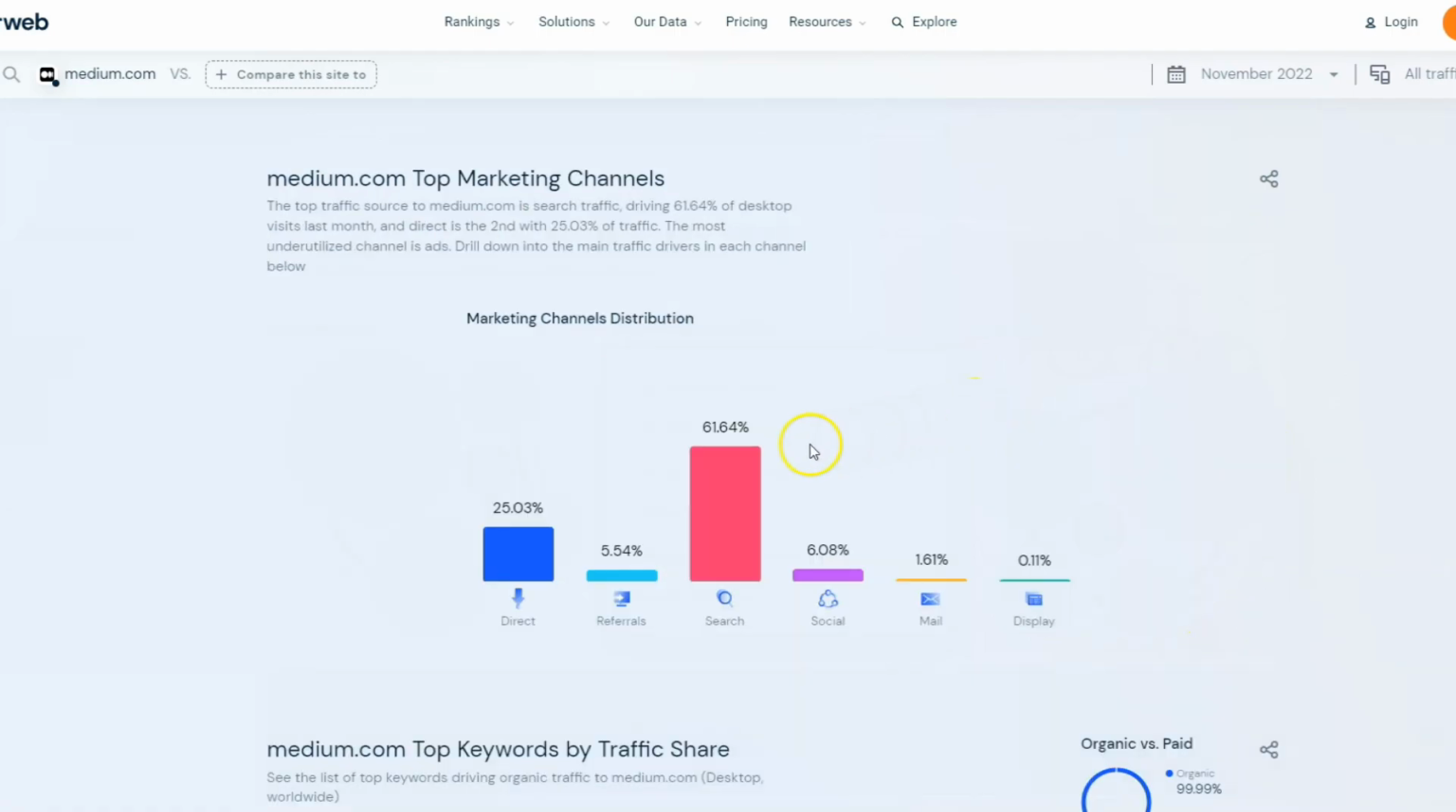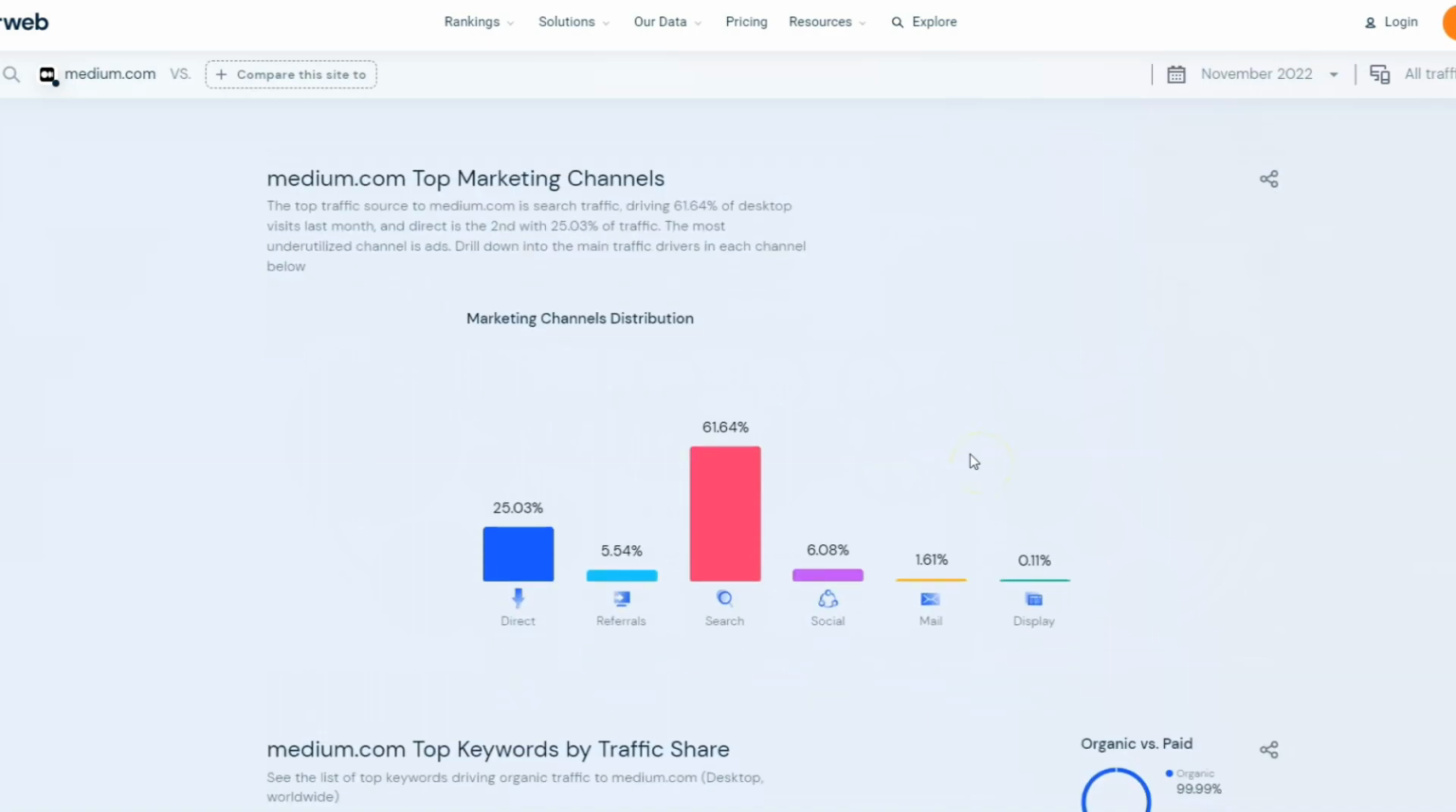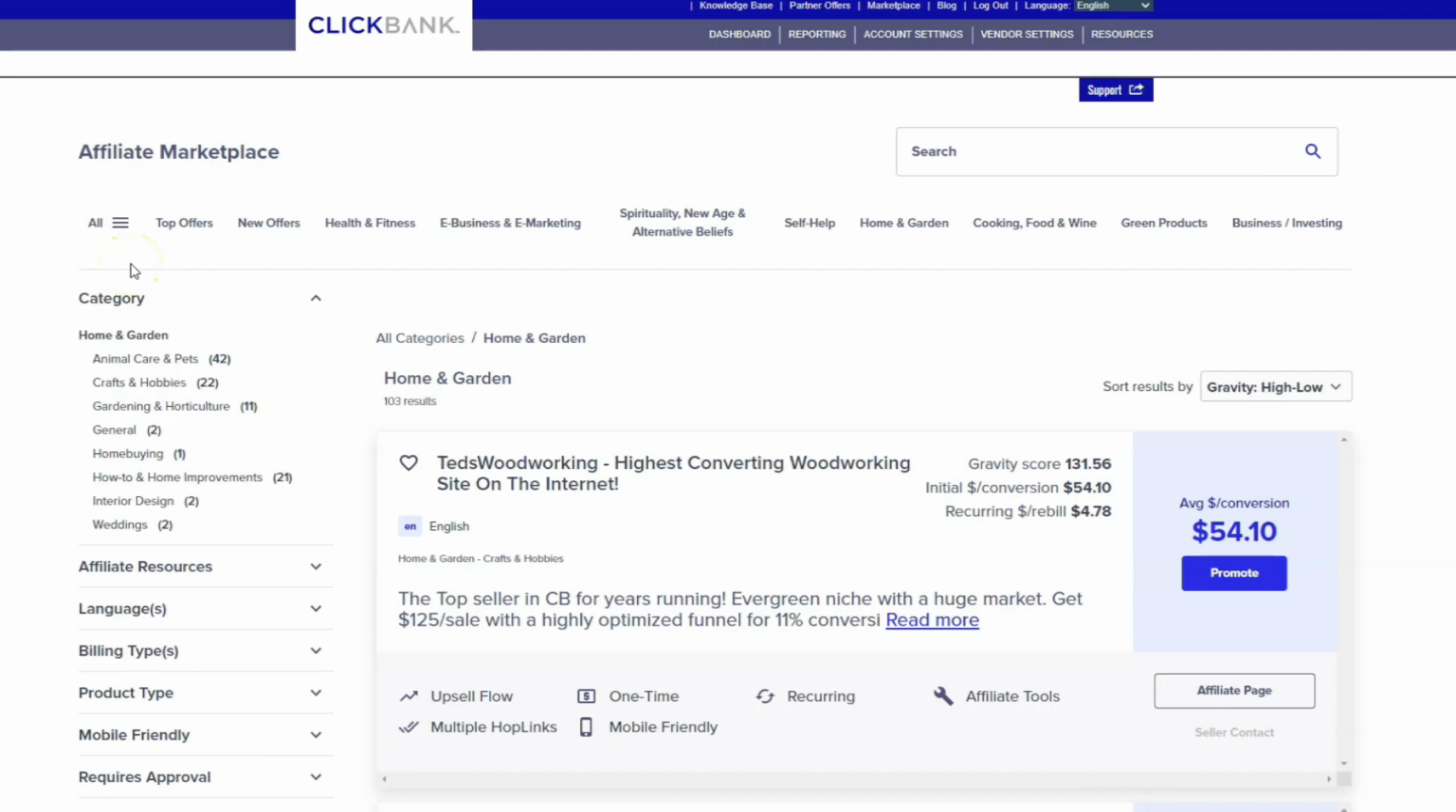Most of the traffic to Medium is coming from Google, and this is the reason that promoting in Medium is like a long run. It's not a quick, easy marketing, and we need to take in mind all the SEO aspects. We will start by choosing the product.